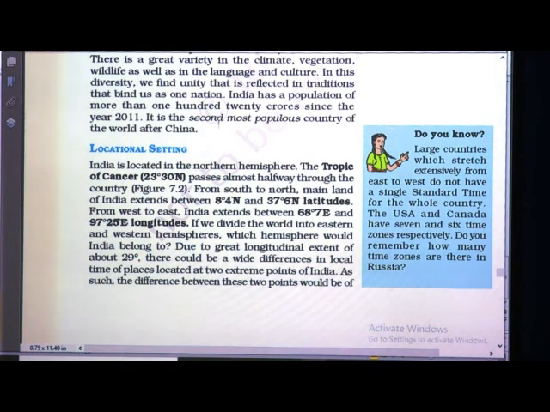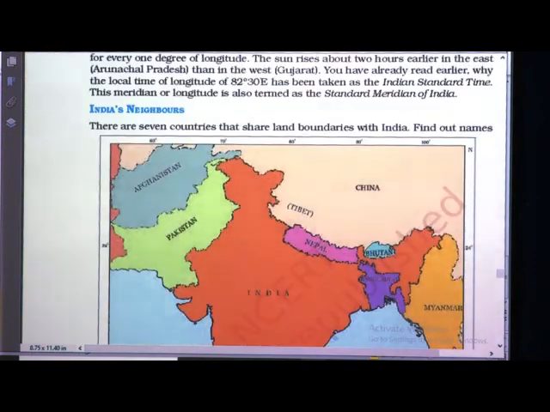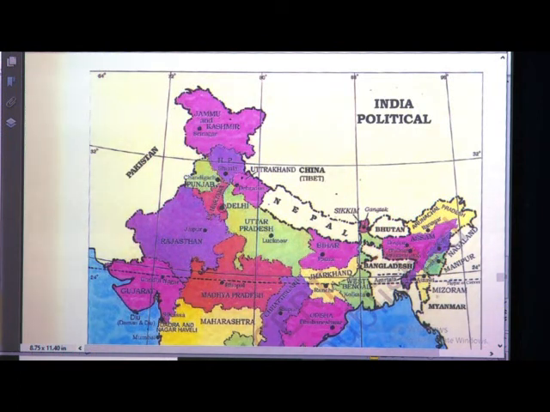Now we will see the locational setting of our country. India is located in the northern hemisphere, which means if we see the map of the world, our country is located in the northern side, the northern hemisphere. Then the Tropic of Cancer passes almost halfway through the country. See children, here is the Tropic of Cancer. You can see here. So it passes through almost half of our country.